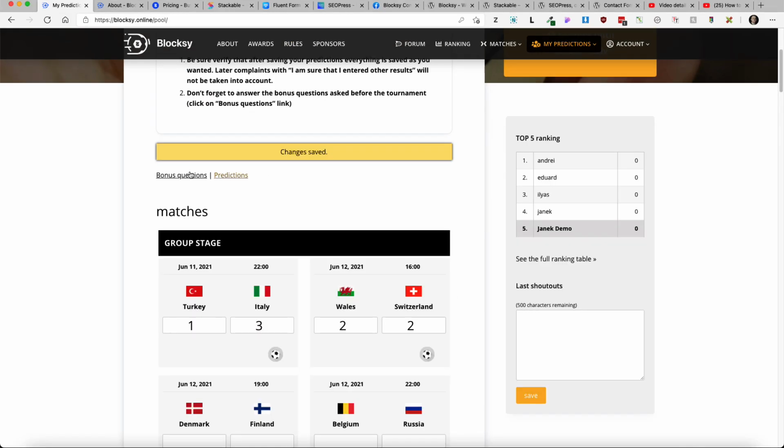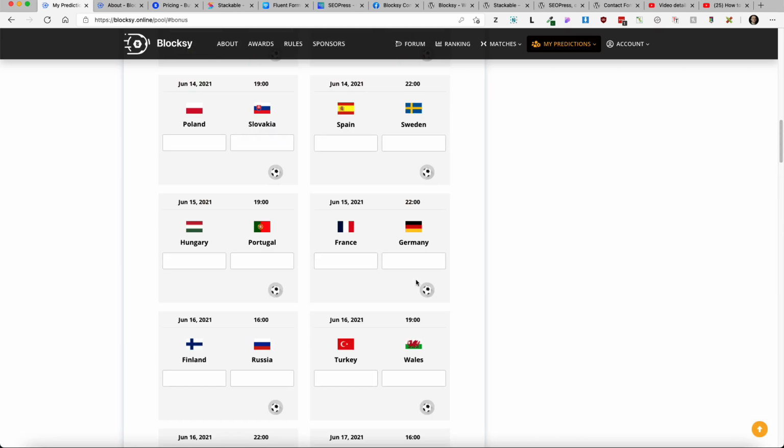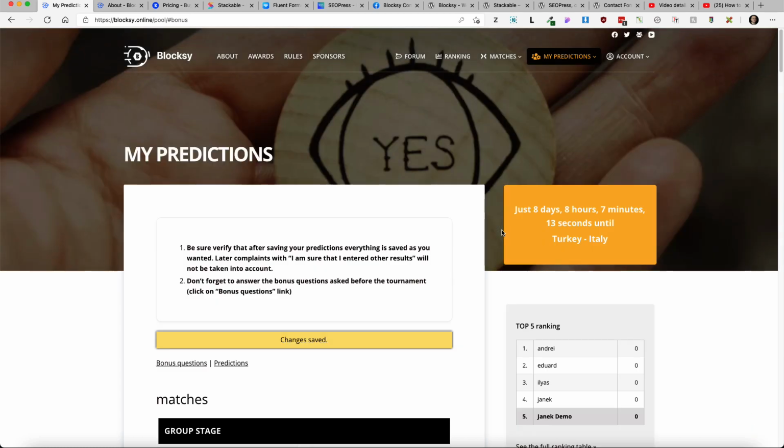Pay attention that there are bonus questions. Two of them are the ones you should answer before the competition. One of them will give you 7 points, and the second one will give you 3 points. During the competition, in the playoff rounds, there will be other bonus questions, so pay attention to that.